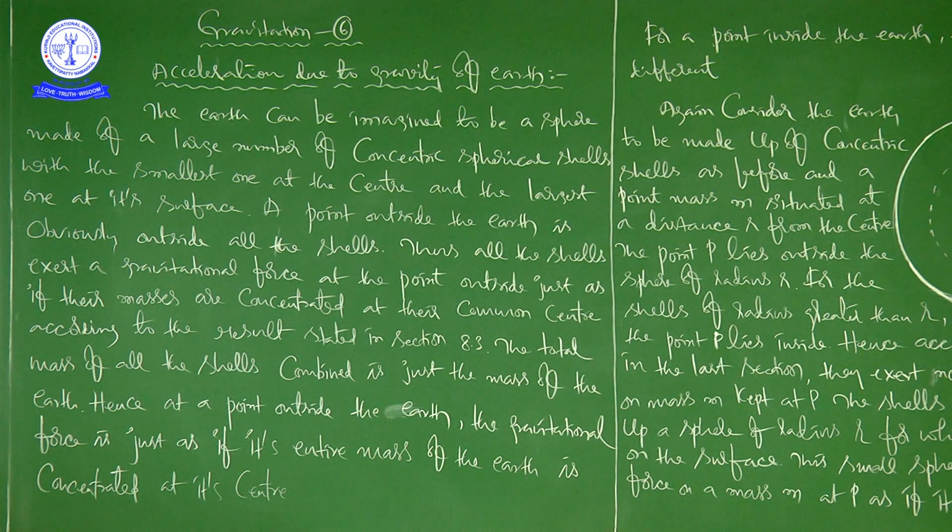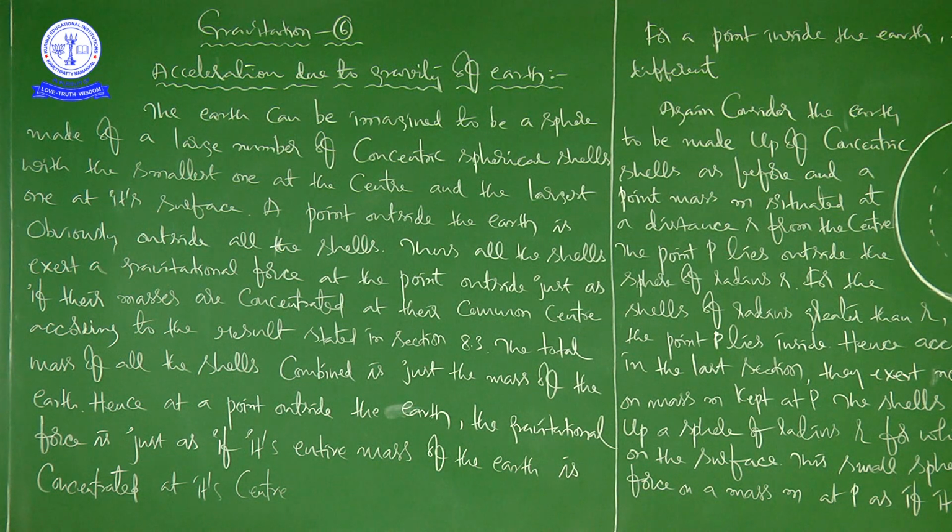Okay, right. See here, when we look at the earth, every body is pulled by the earth with a certain amount of force. That force generally we call gravitational force.